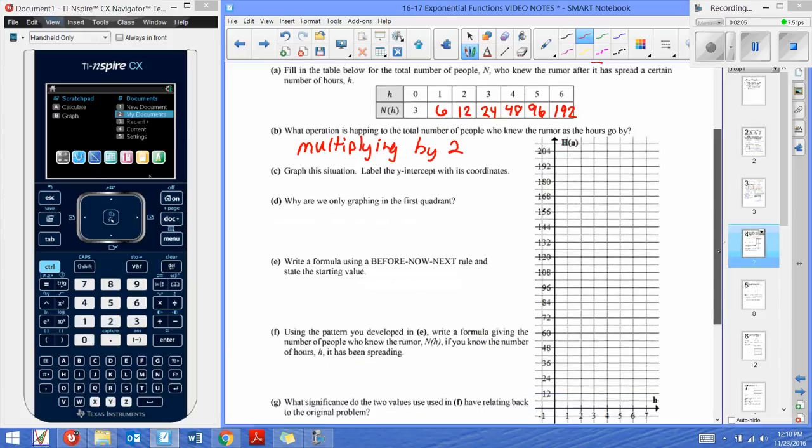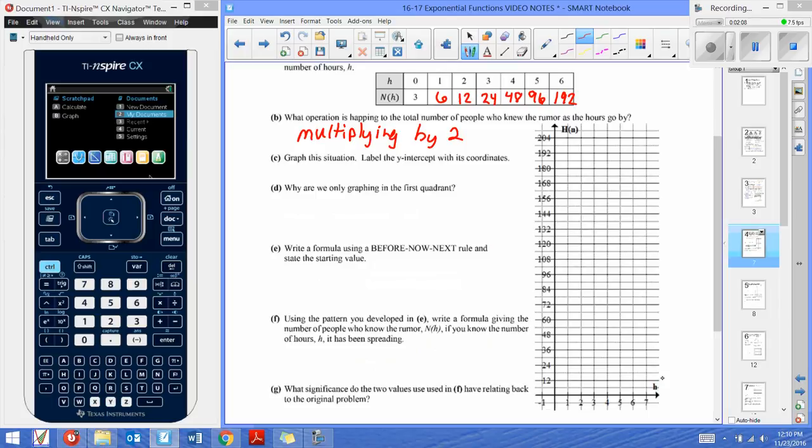All right, graph. Let's graph these. After 0 hours, so here's our hours, our x. This is our x input and our output. If we input 0, we get out 3. And since each one of these is counting by 6s, 3 is going to fall right about here. And we'll label that (0, 3). So initially, 3 people knew the rumor. After 1 hour, 6 people knew the rumor. After 2 hours, 12 people, and so on and so forth. Let's continue to plot all of these inputs and outputs.